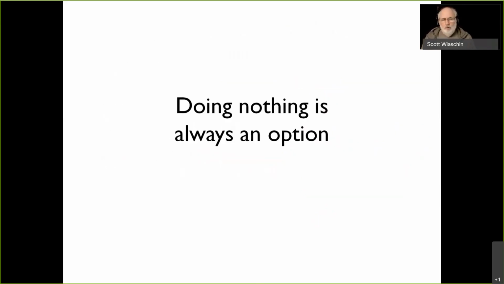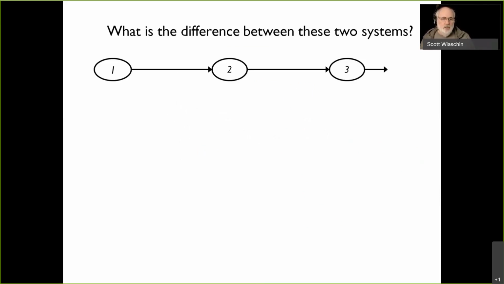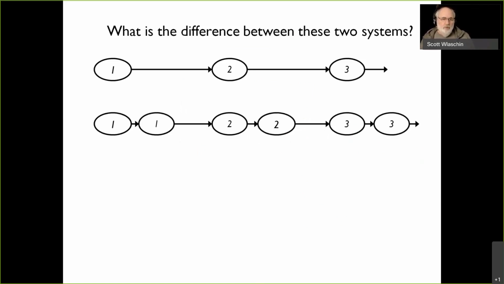Now, one thing before we move on is I should point out that doing nothing is almost always an option. Let me show you 2 different infinite series of states. Here's a state machine that counts 1, 2, 3, and 4, 5, whatever. Here's another one. Now in the first one, you may say, well, this one runs every second.